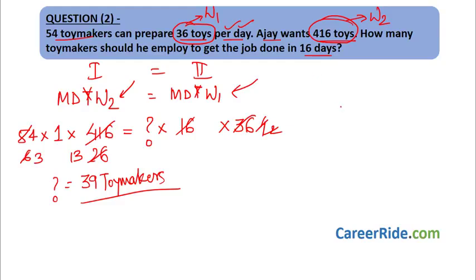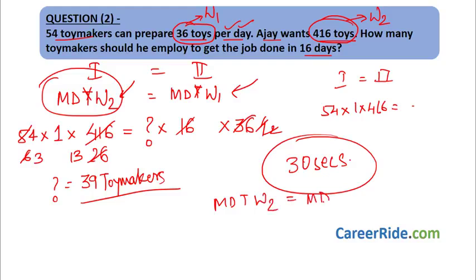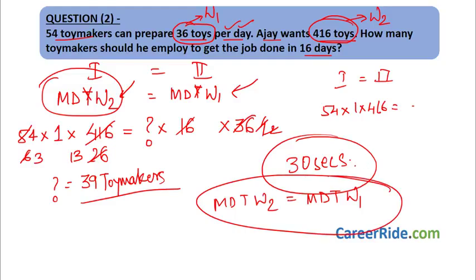Whenever you will solve in future, you won't even have to write 1 equal to 2, or you won't even have to write the formula. You will simply start writing like 54 into 1 into 416 equal to, and you can solve. This will help you to solve the sums under 30 seconds. We just have men, days, time, work done in second case. We equate it with men into days into time into work done in first case. And once you practice and solve more and more sums, you won't even have to write this formula. You will directly go to this stage and be able to solve sums in 30 to 35 seconds.